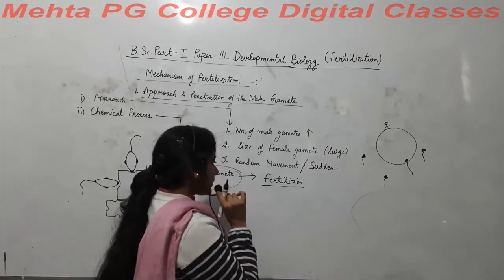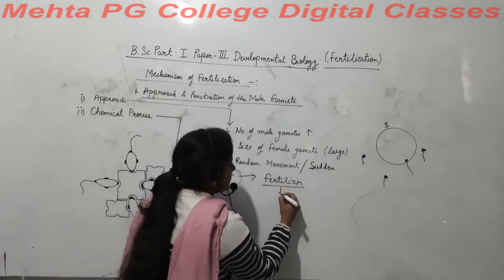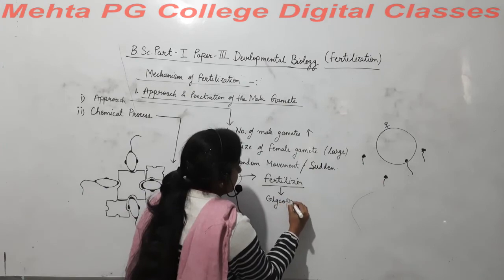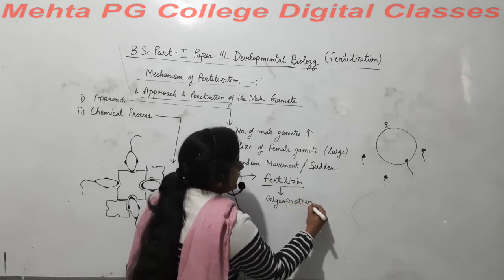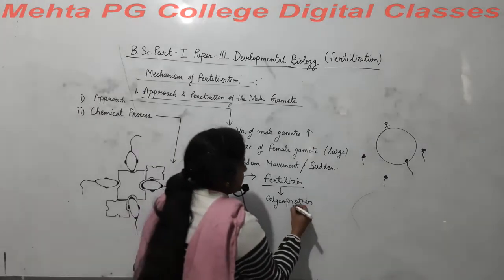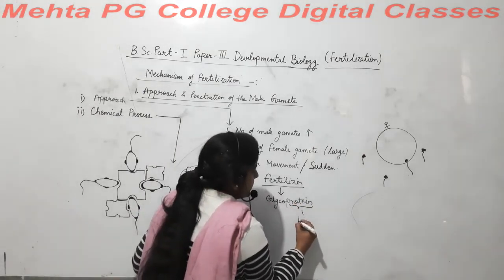Fertilizin is made up of glycoprotein, and the protein is again made up of amino acids.